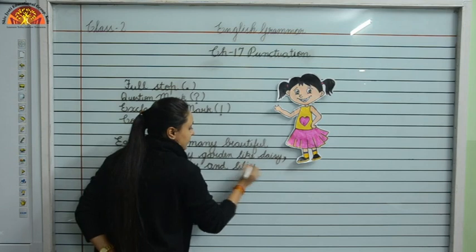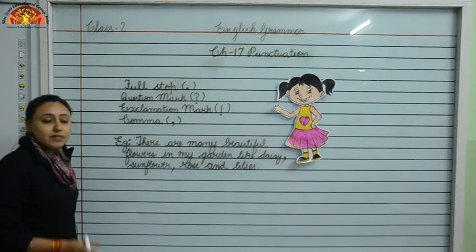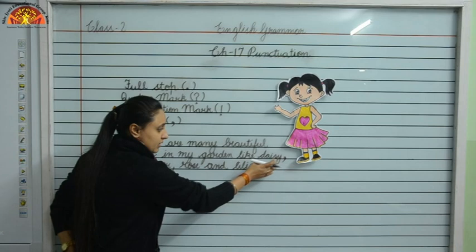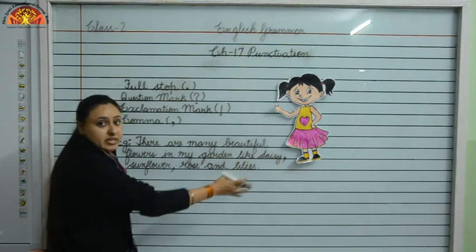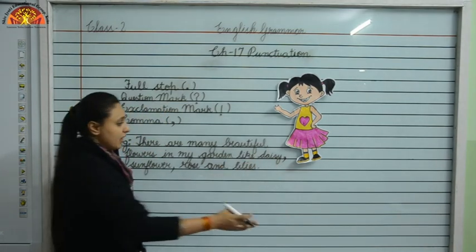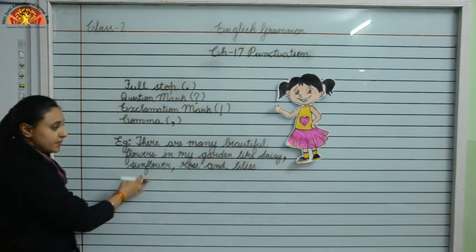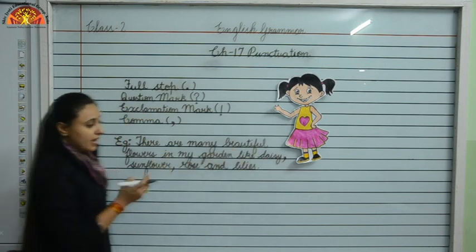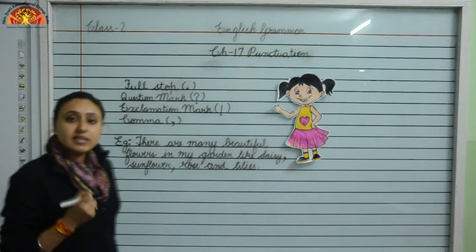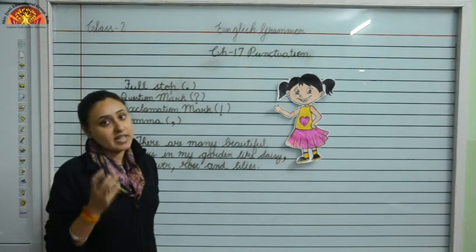Okay, so children, look here, we have used a comma between different names of flowers like daisy, sunflower, rose and lilies to understand the sentence more easily and clearly.